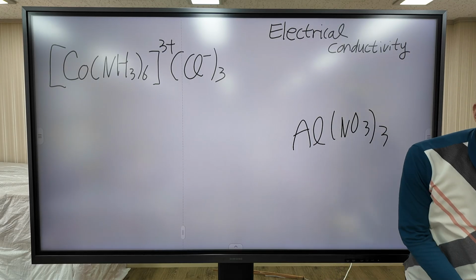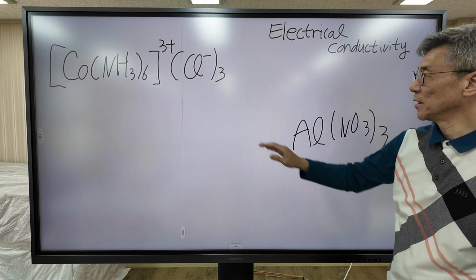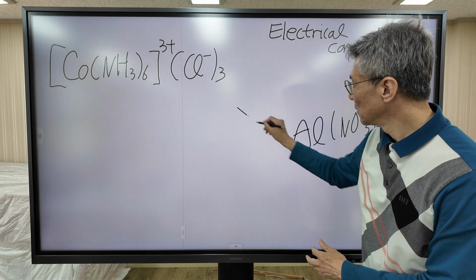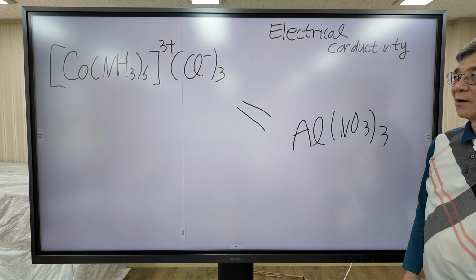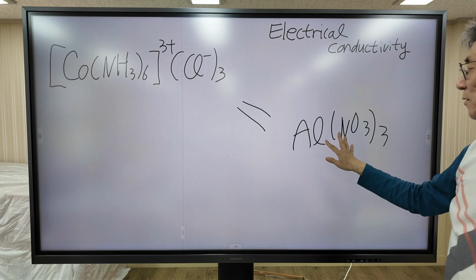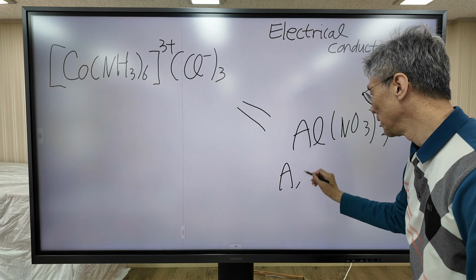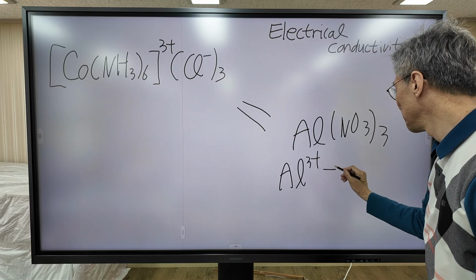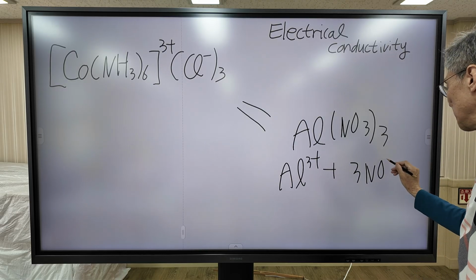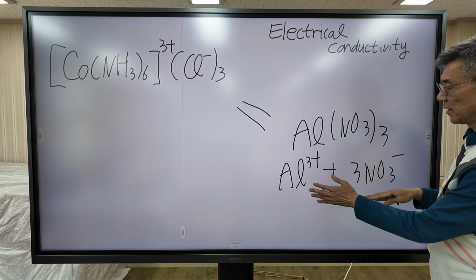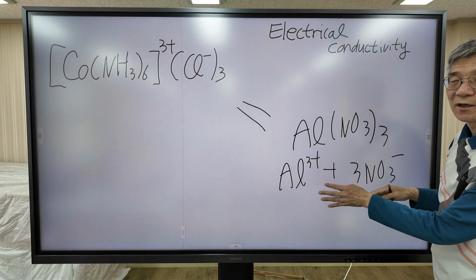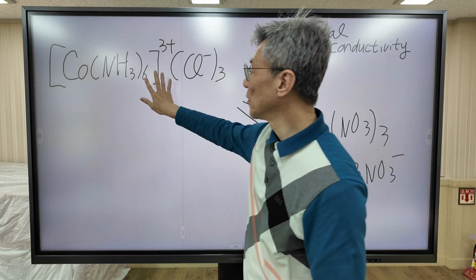They found that the electrical conductivity of these two compounds is almost the same. Why? When these molecules are dissolved, they dissociate into aluminum 3 plus and 3 NO3 minus. These species conduct electricity.